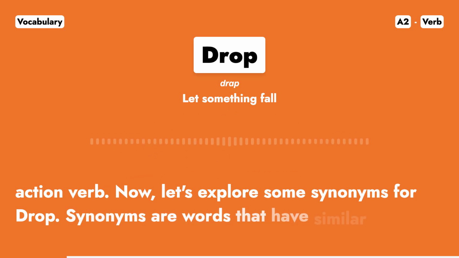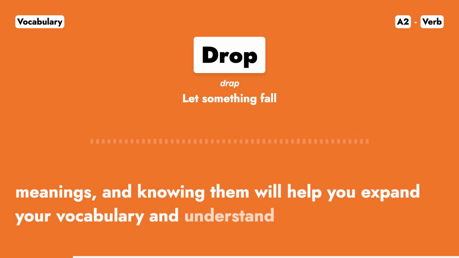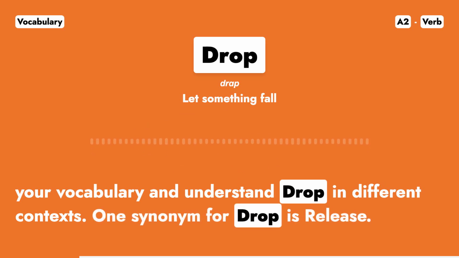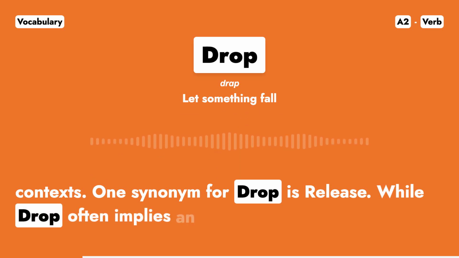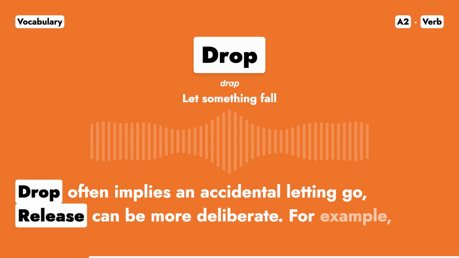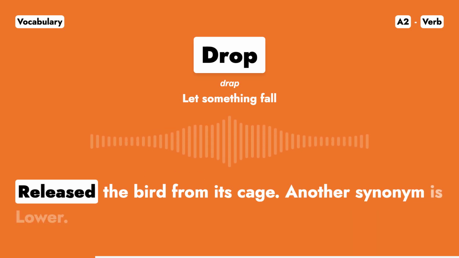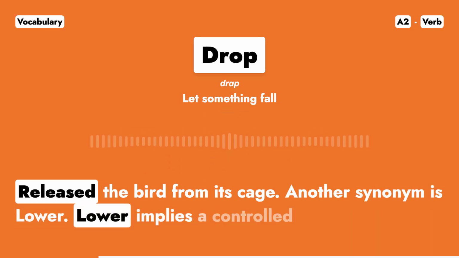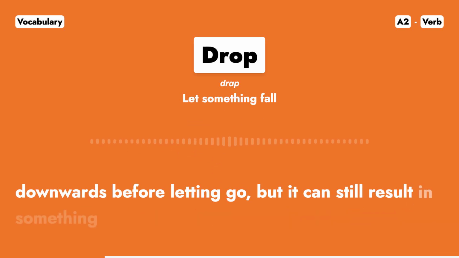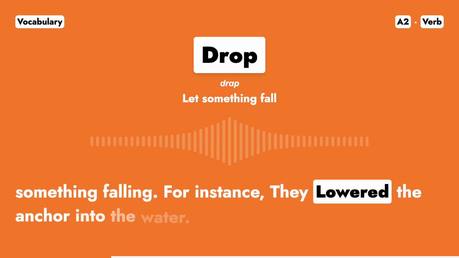Synonyms are words that have similar meanings, and knowing them will help you expand your vocabulary and understand drop in different contexts. One synonym for drop is release. While drop often implies an accidental letting go, release can be more deliberate. For example, she released the bird from its cage. Another synonym is lower. Lower implies a controlled movement downwards before letting go, but it can still result in something falling. For instance, they lowered the anchor into the water.